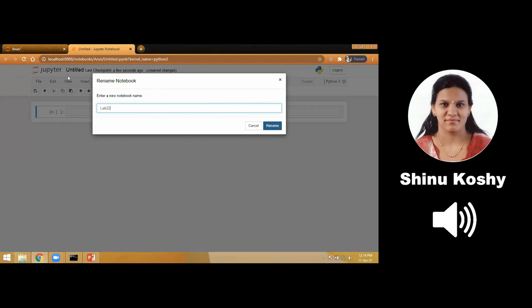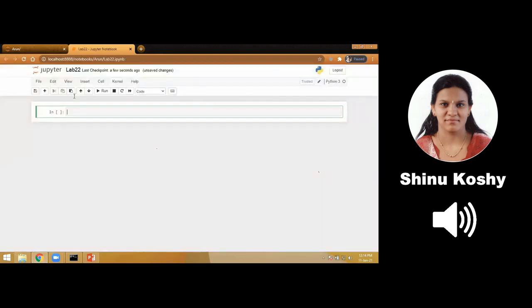So this is lab cycle number 22. It is to find whether odd or even. So the program is to find whether the given number is odd or even. So can anybody tell me how to find out whether a number is odd or even? We have to find the remainder after division. Do you remember the operator that I told you? How do you find the remainder after division?